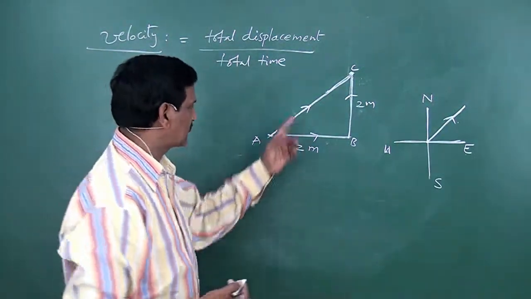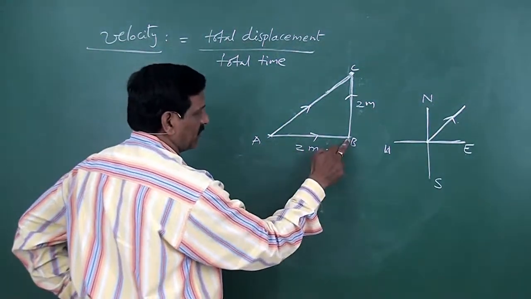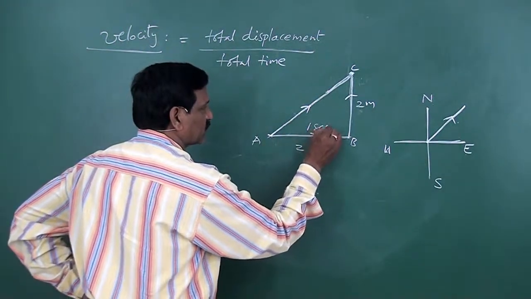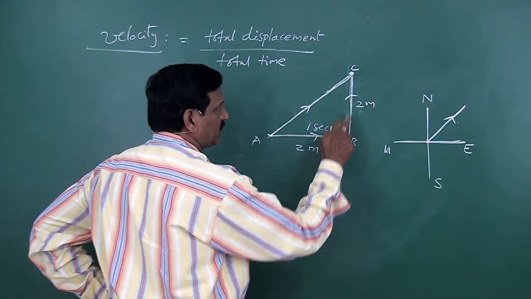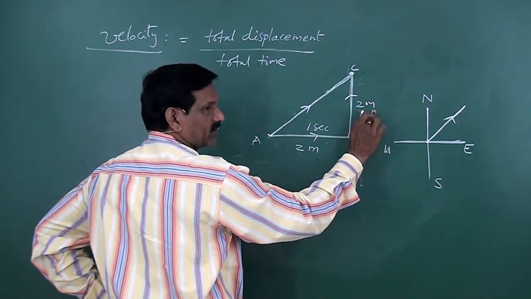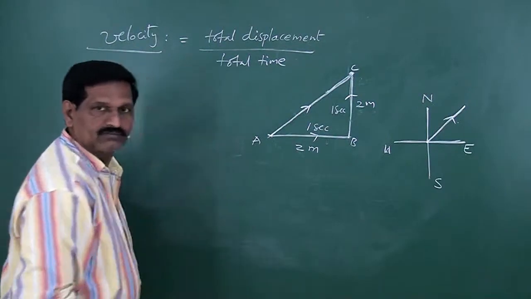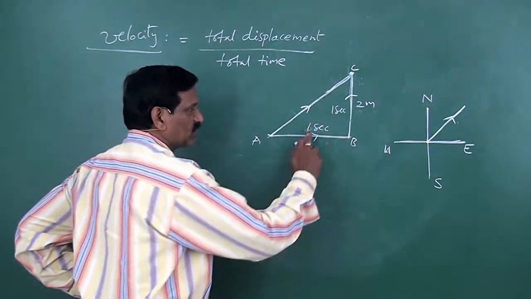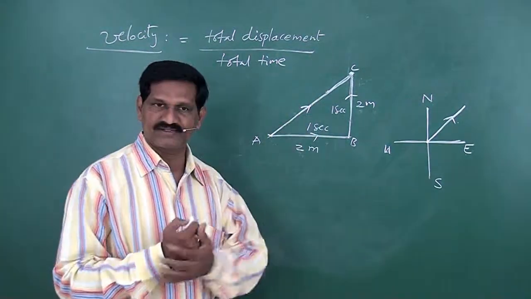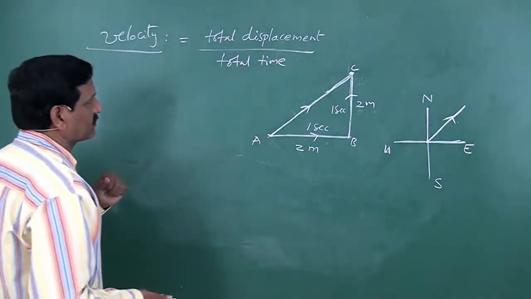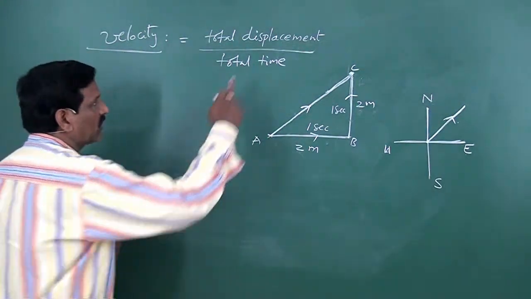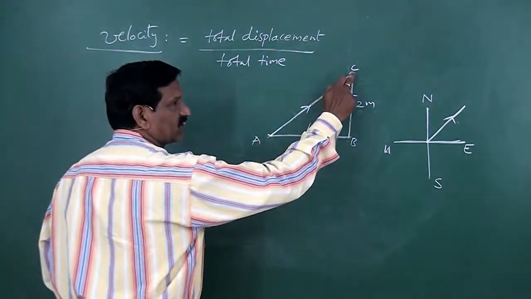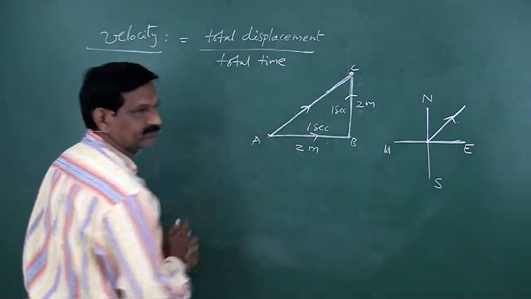Suppose if you take this example, particle moves from A to B eastward through 2 meter in 1 second, and the particle moves from B to C northwards through 2 meter in 1 second again. That means here the particle starts at A, reaches the point C after 2 seconds. Total time taken is 2 seconds. Now velocity here is total displacement by total time. What is displacement? Shortest distance between initial point and final point. This is the initial point, this is the final point. So shortest distance means simply AC.